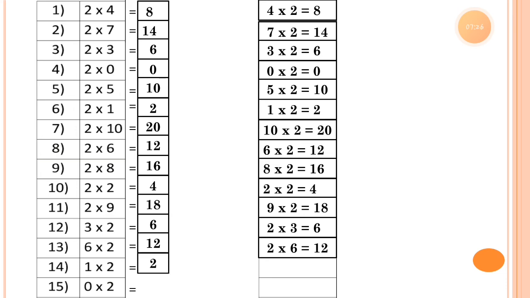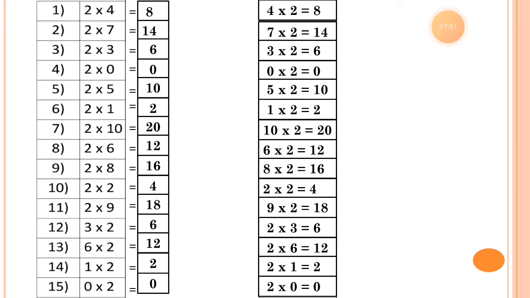Now number 14, 1 2s are 2. So the multiplication fact is 2 1s are 2. Now number 15 is 0 multiplied by 2 is equal to 0, and the multiplication fact is 2 multiplied by 0 is equal to 0.